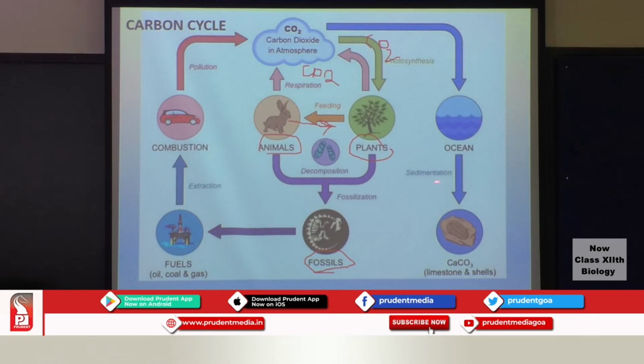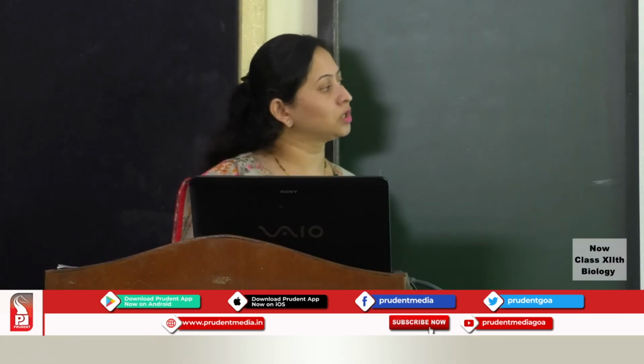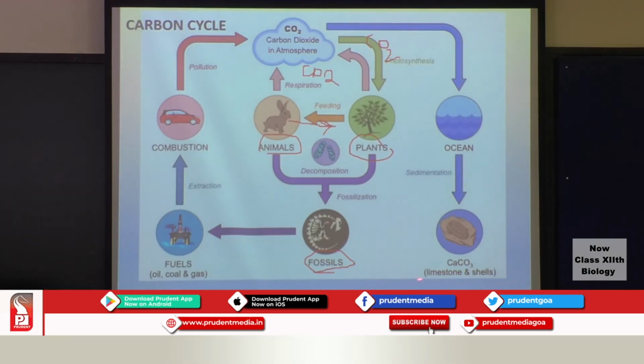And the aquatic animals, through a process of respiration, will again be giving out carbon dioxide to the atmosphere. And here there is a mention of the limestone and the shells, because the limestone has calcium carbonate. So once they dissolve, this carbon dioxide will also move into the ocean.